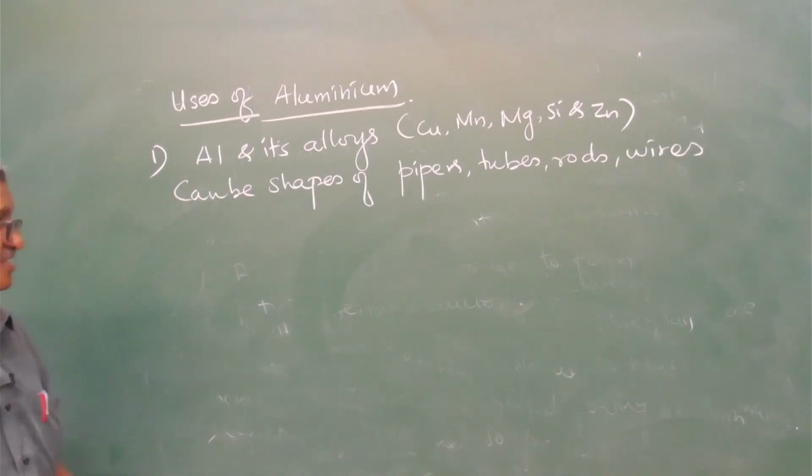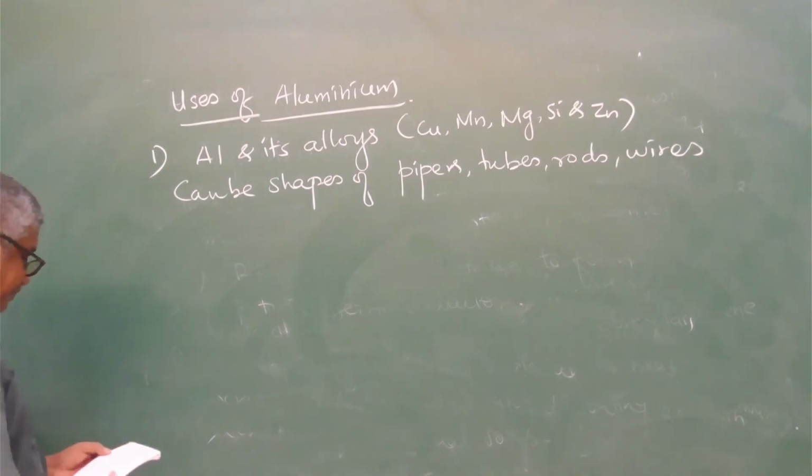Aluminium and its alloys with copper, manganese, magnesium, silicon and zinc.